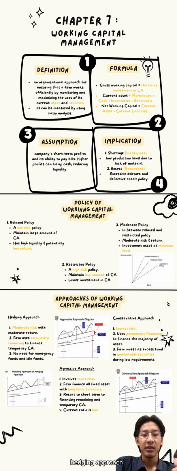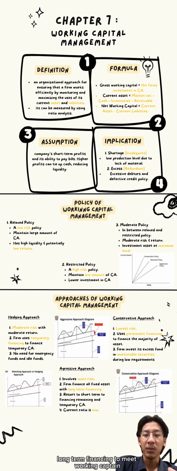Hedging approach. This approach involves using a combination of short-term and long-term financing to meet working capital needs. Conservative approach. This approach involves minimizing the use of short-term financing and relying more on long-term financing. Aggressive approach. This approach involves maximizing the use of short-term financing to meet working capital needs.